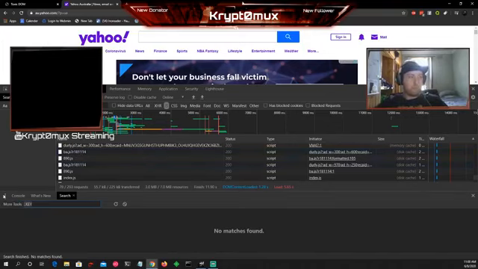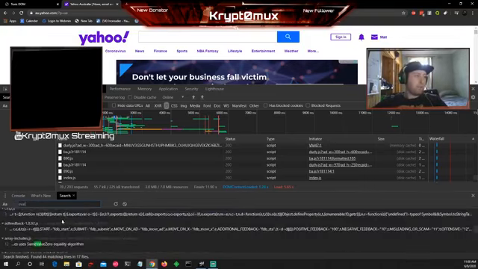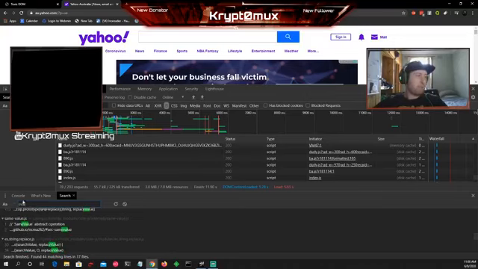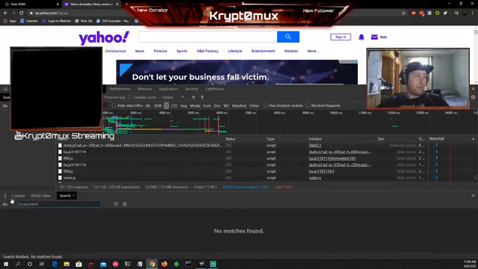Also, we can search for eval. We can type in eval across all the JavaScript files. And as you can see here, obviously it hasn't matched it properly. But a friend of mine found DOM XSS on a website. I'm not going to tell you what website it was, but he used jQuery to find the DOM XSS. If you were to look at Yahoo, they're not really using jQuery on the main page, but you can type in jQuery like this and look for a sink called HTML. Usually you can look for that and find DOM XSS in jQuery HTML.